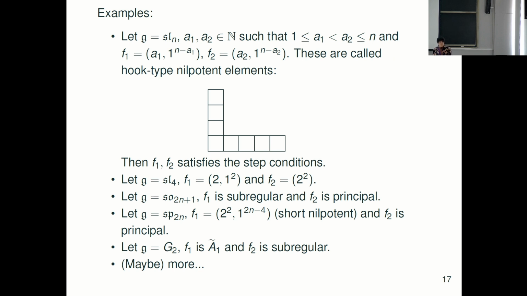Still, we have G2, using Bala-Carter labeling. F1 is A1-tilde, F2 is subregular. We can check this. You can write a computer program and it will create all of them. I don't know the classification, but at least we found many examples. It's a complicated condition, but anyway, we found many examples. It's a very nice story. So the question now is to go to the affine case, right?